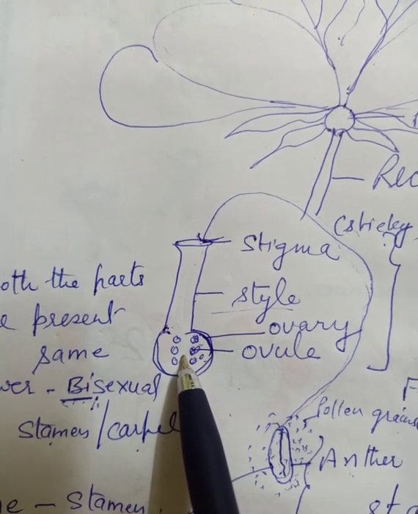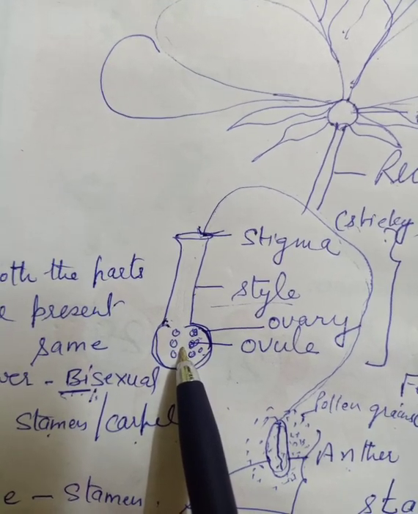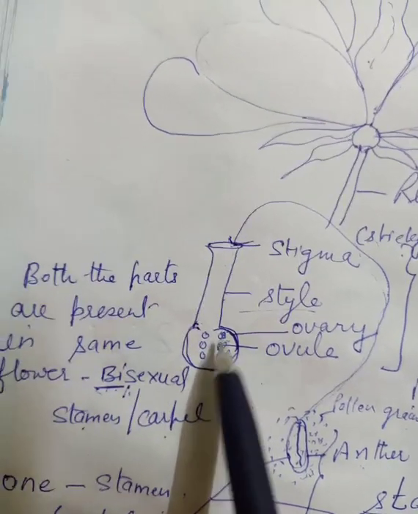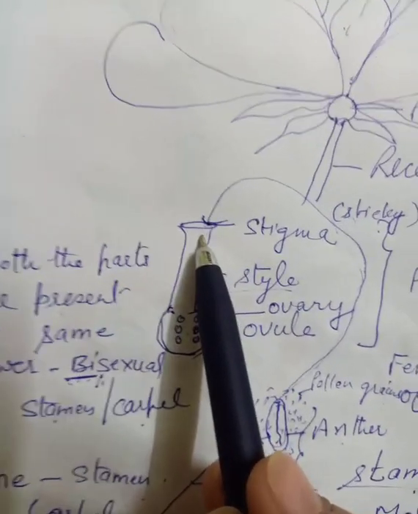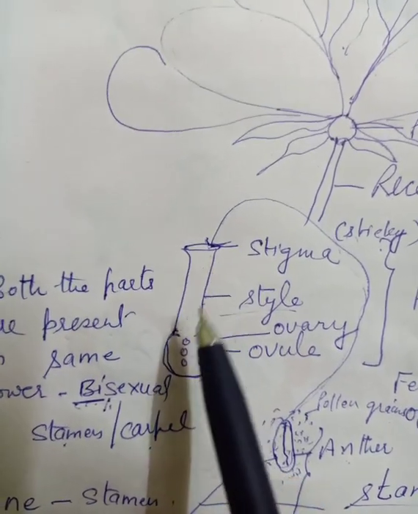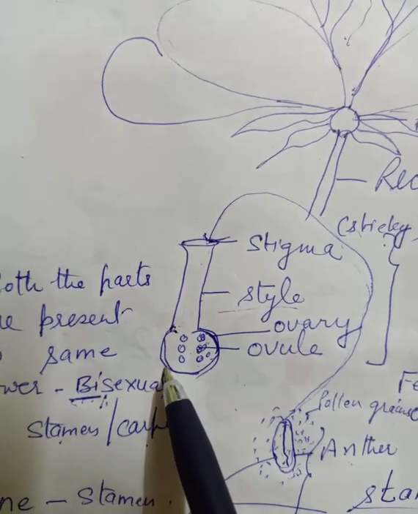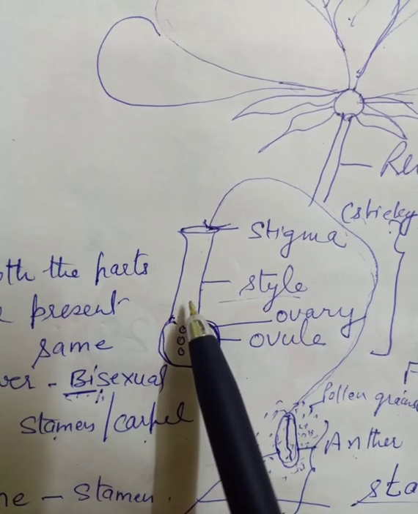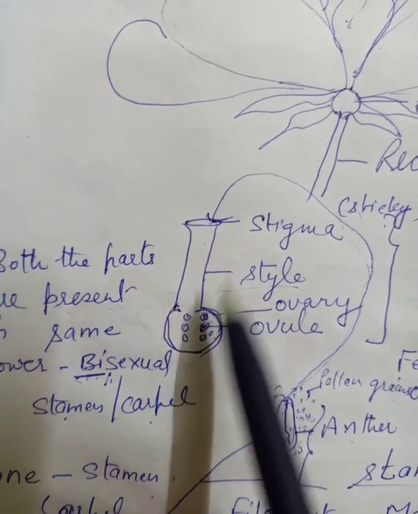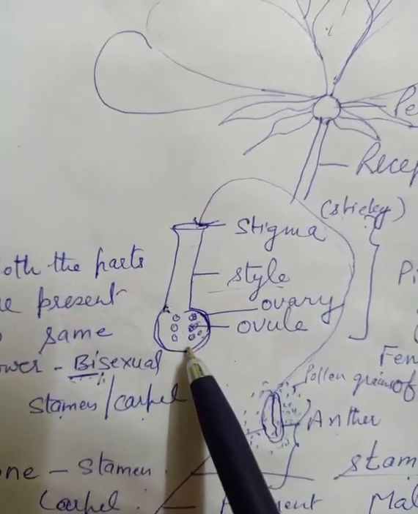If you are not able to listen to me, just decrease the speed of your video and listen carefully. Stigma is a sticky part, or it is an entry point from where the pollen enter inside the gynoecium or the pistil or the carpel, and style is a pipe-like structure which helps to pass the pollen from the stigma to the ovary.